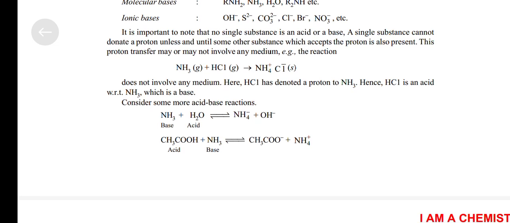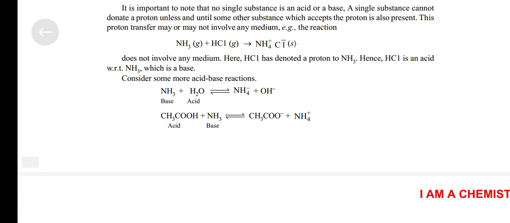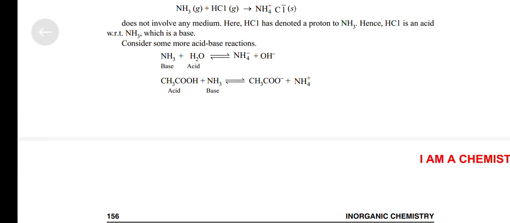Here HCl has donated a proton to NH3, hence HCl is an acid with respect to NH3, which is a base. Consider some more acid base reactions. NH3 plus H2O, base plus acid, react to form NH4 positive plus OH negative.